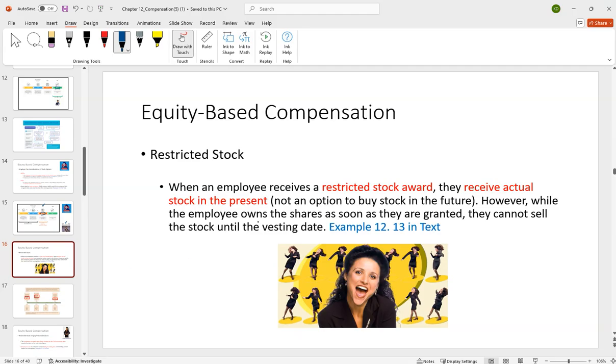Now we're going to pick up with restricted stock. Our employee in this case is Elaine. The idea with restricted stock is it's actual stock in the present. Here you go, here's some stock. It's not an option where we'll let you buy it in the future at a price set today. One thing you do have to be aware of is that while the employee owns the shares as soon as they're granted, they can't actually sell them until the vesting date. So they have to get that ownership on the vesting date.